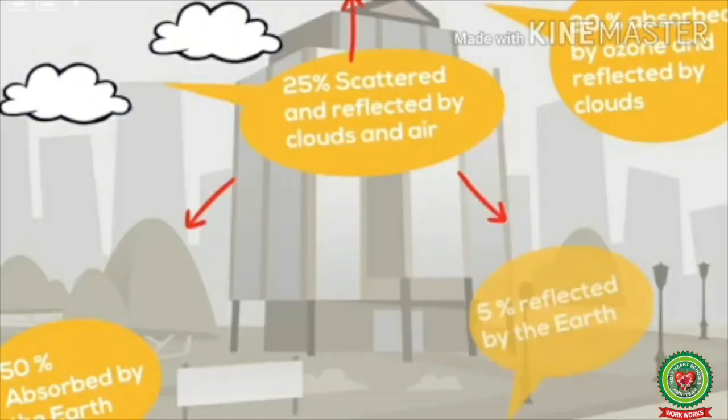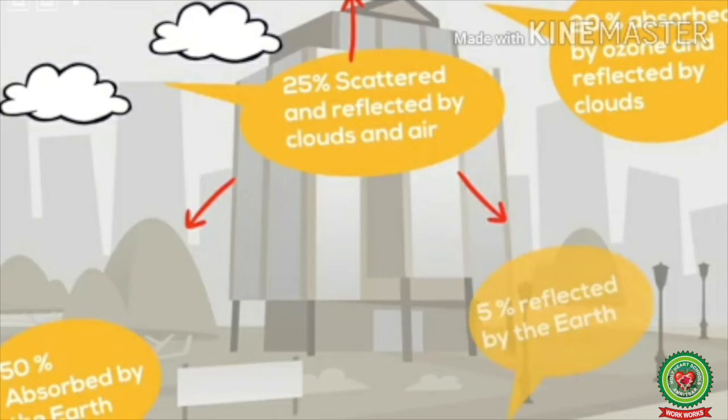Now the next main factor is transparency of the atmosphere. The amount of cloud cover and its thickness, dust and water vapors, which determine the transparency of the atmosphere, affect the reflection, absorption and transmission of the solar radiation. The amount of solar radiation received over the surface of the earth is more if the atmosphere is transparent.